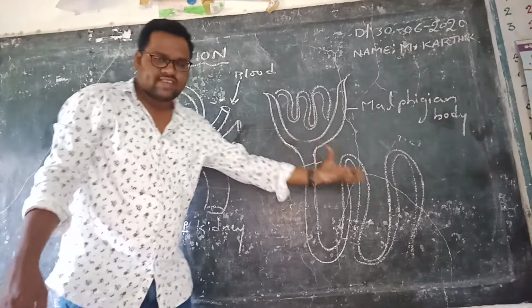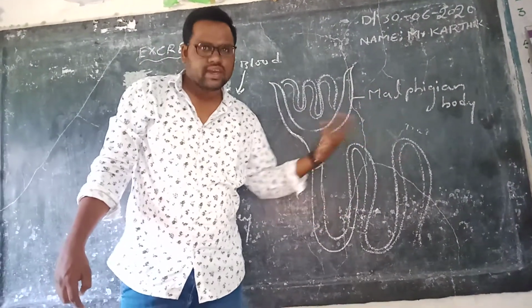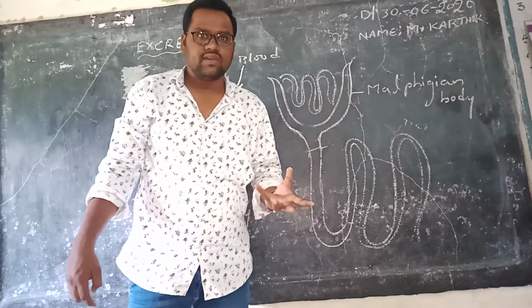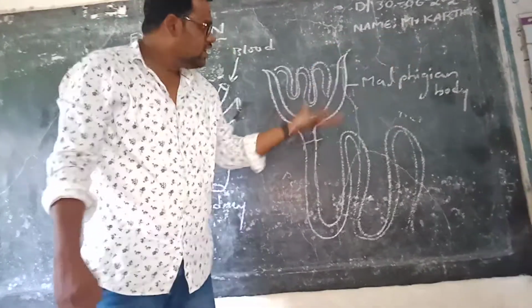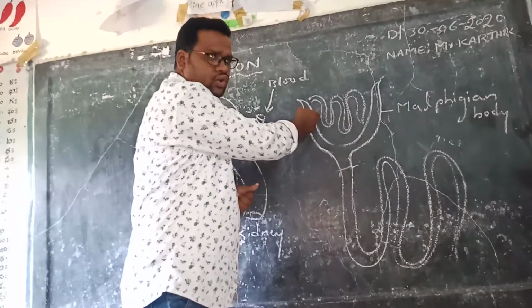So nephron is a cell. As we know, the cell is the structural and functional unit. It is giving a structure and doing a function. Function is nothing but a job. So what is it doing? Taking the blood. Blood is entering into the glomerulus.